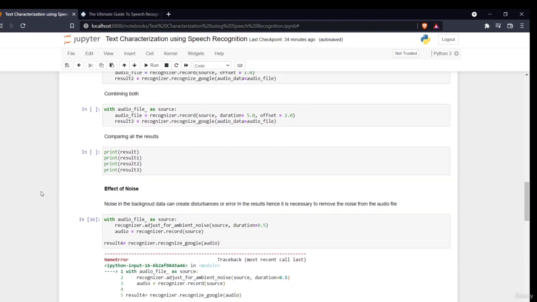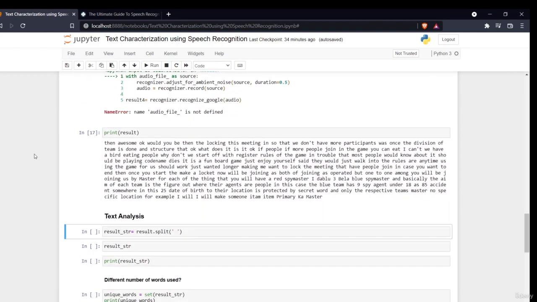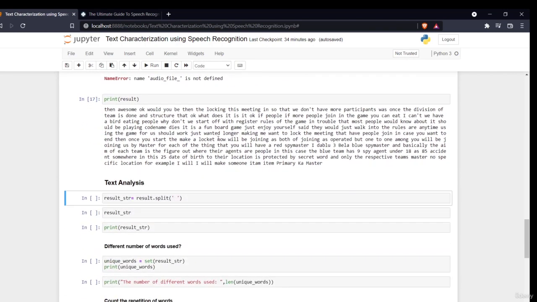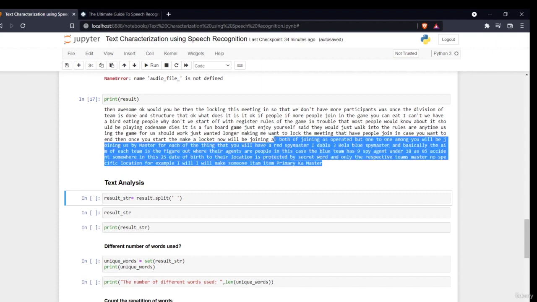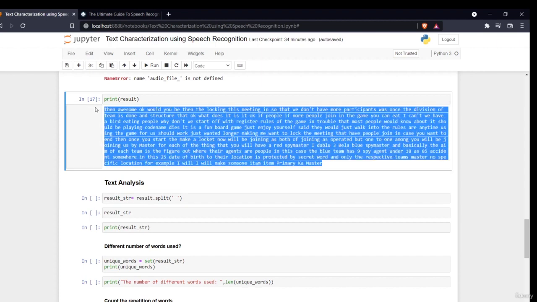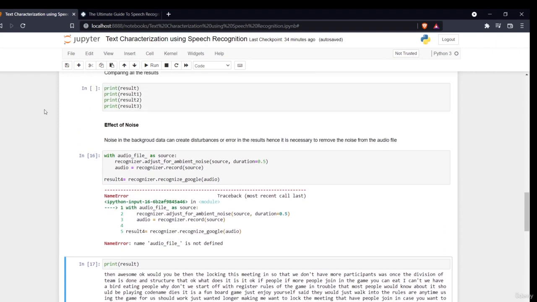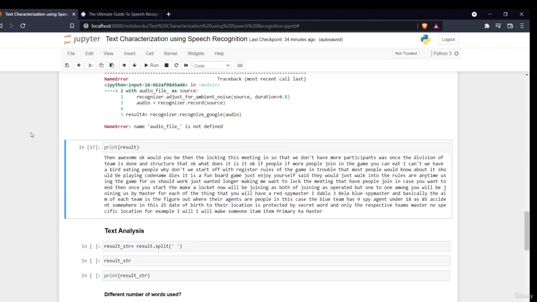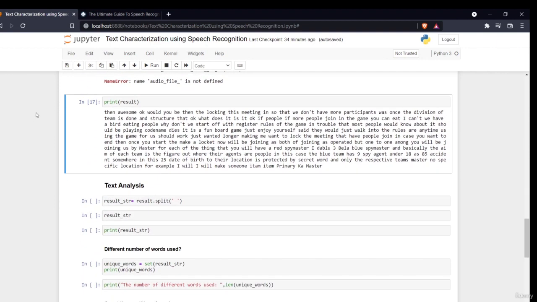So with that, in order to convert our files into text, after doing all of these things, this was the result which we got. This is basically the words which the speaker had spoken in that audio file. Now as you said, this is in the form of a string. Okay, this is a string. Now you'll be wondering what to do with it. How can I convert this?